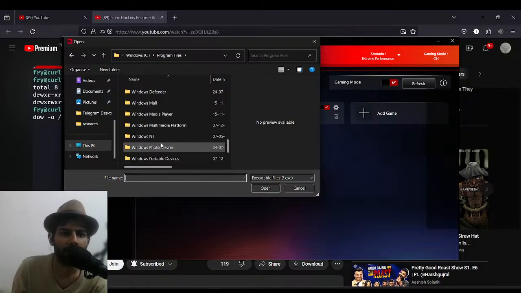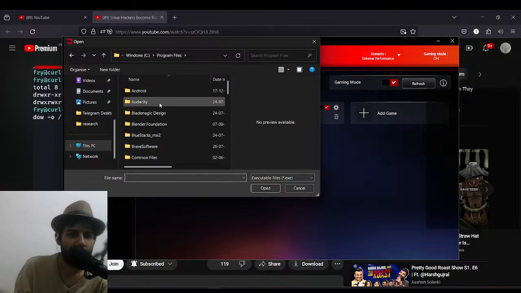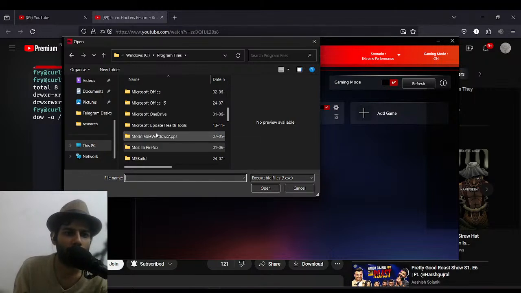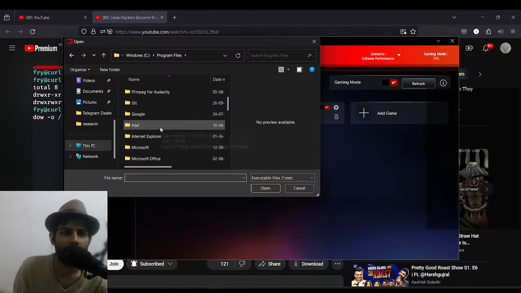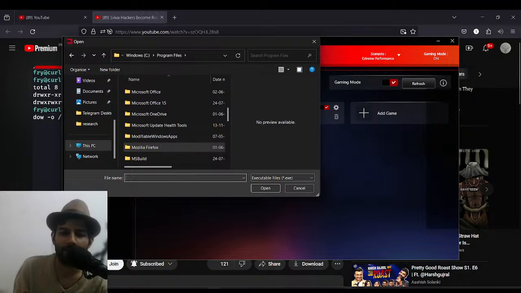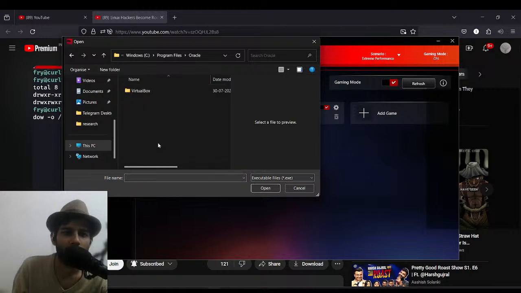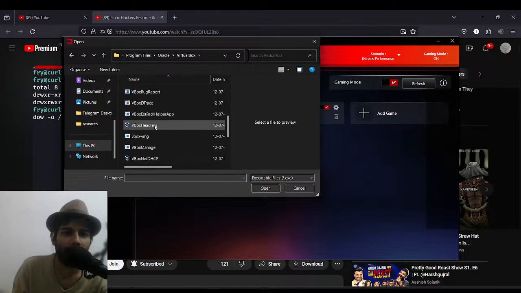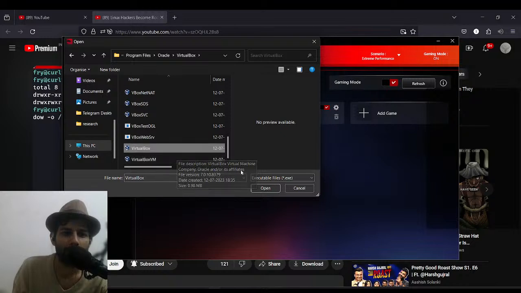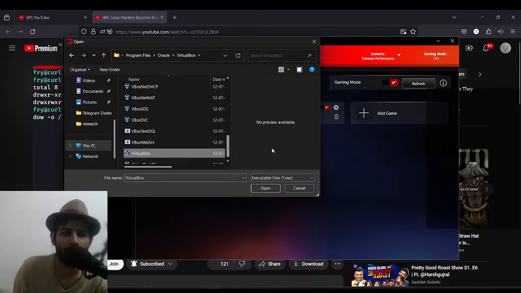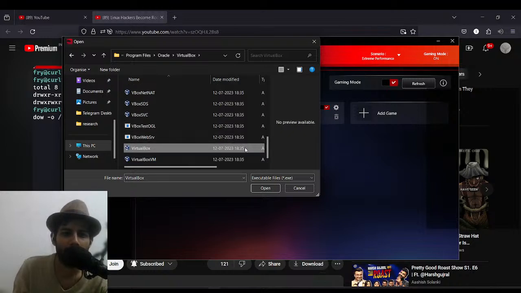Not only Mozilla Firefox. Actually, I also want that thing to be treated as a game, which is called... what is this called? I forgot. VirtualBox. Oracle VirtualBox. This one. VM VirtualBox. Which one of these two?